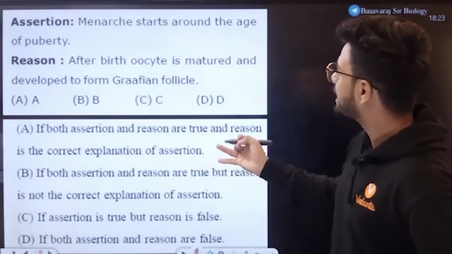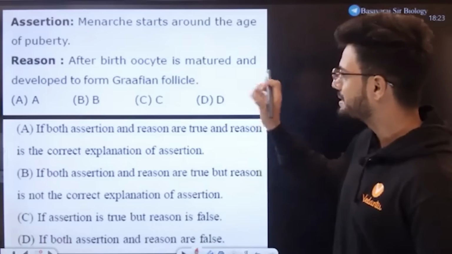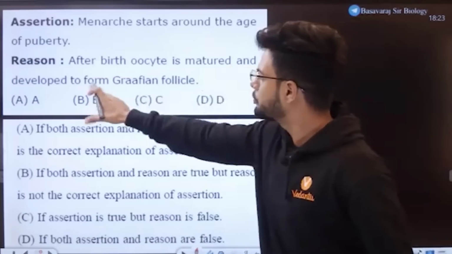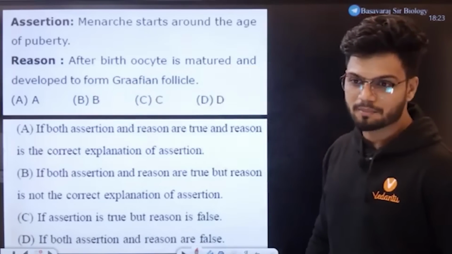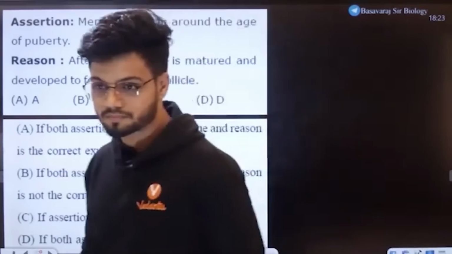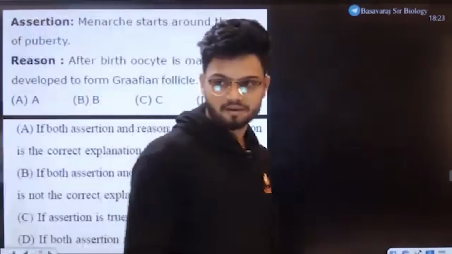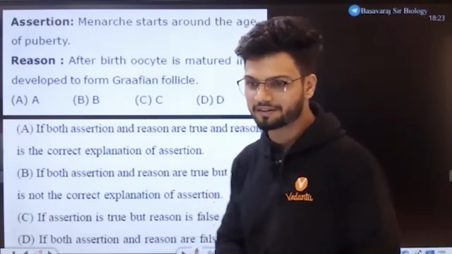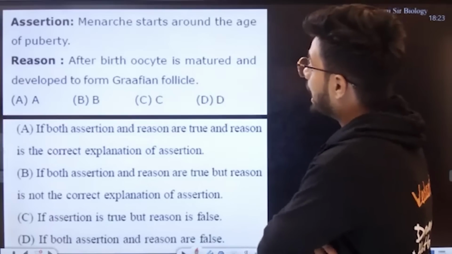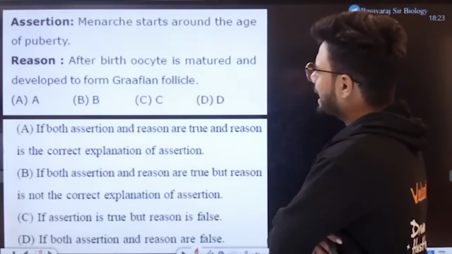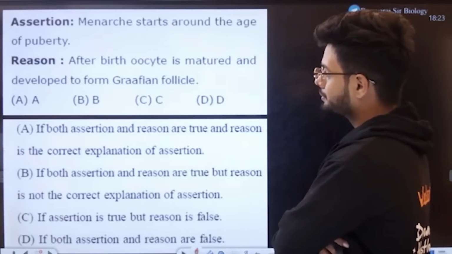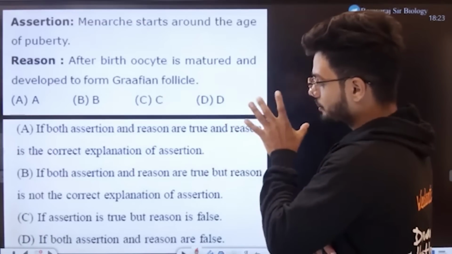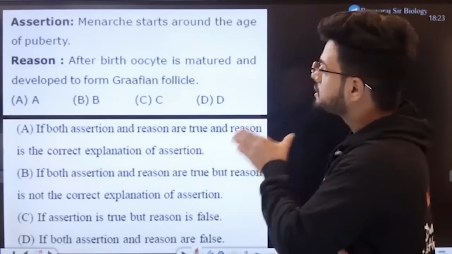Let's see who can solve this question now. Menarche starts at around the age of puberty. Okay, makes sense. After birth, oocyte is matured and developed to form Graafian follicle, students. Tell me. Now I'll give you difficult questions. You'll be like, oh my God, so difficult. See this question now. After birth, oocyte is matured and developed to form Graafian follicle. This is a solid, difficult question. If you're able to solve this question, yes, you have understood the concept really well.